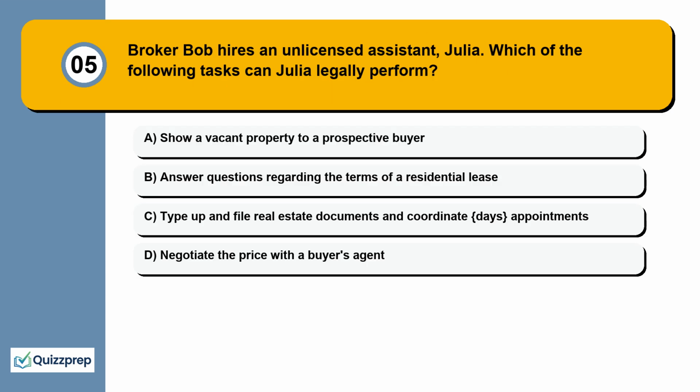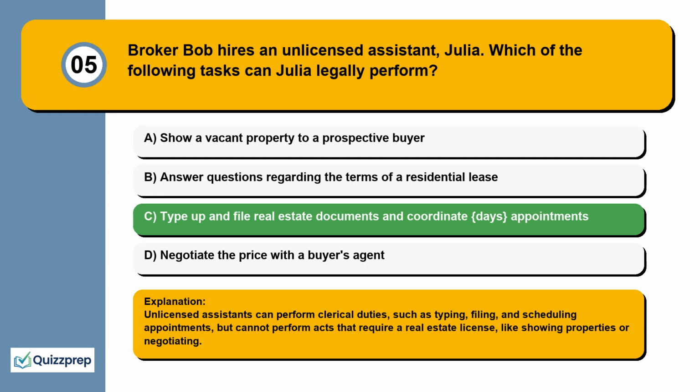Question 5. Broker Bob hires an unlicensed assistant, Julia. Which of the following tasks can Julia legally perform? Show a vacant property to a prospective buyer. Answer questions regarding the terms of a residential lease. Type up and file real estate documents and coordinate appointments. Negotiate the price with a buyer's agent. Unlicensed assistants can perform clerical duties, such as typing, filing, and scheduling appointments, but cannot perform acts that require a real estate license, like showing properties or negotiating.